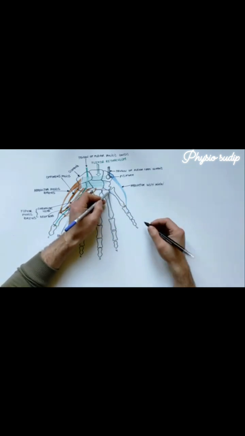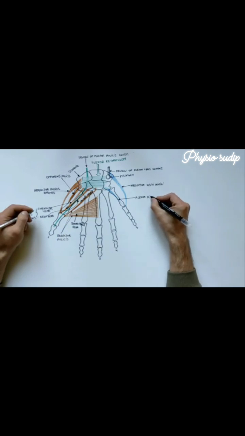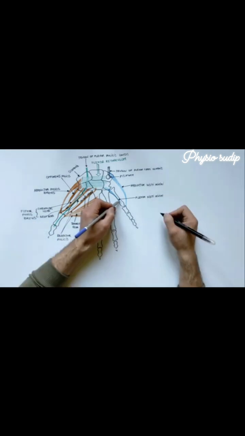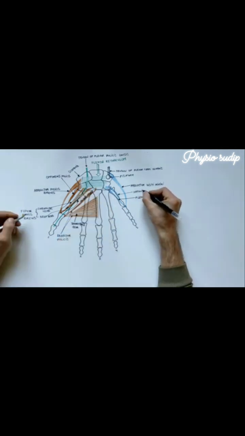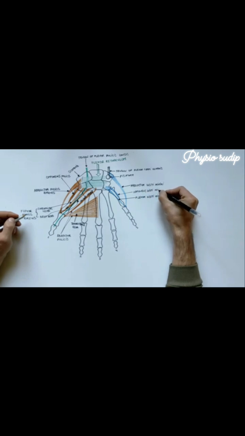Having origin from the flexor retinaculum and hook of hamate is the flexor digiti minimi. This muscle inserts also into the medial side of the base of the proximal phalanx of little finger. The next muscle to be indicated originates also from the flexor retinaculum and hook of hamate and inserts into the medial surface of the shaft of fifth metacarpal bone. This muscle is the opponens digiti minimi.